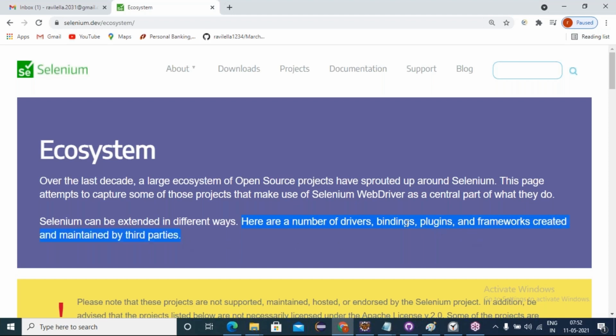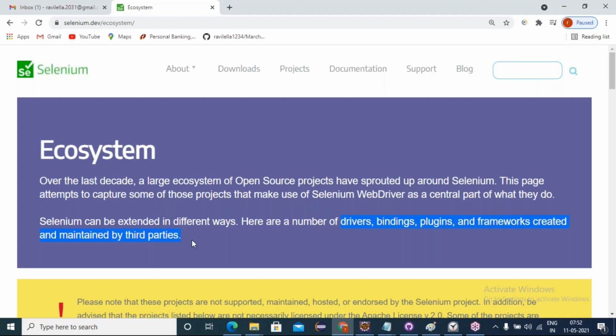Selenium itself doesn't have all these things. Everything is developed and maintained by third parties. Even Selenium will not have built-in reports. We have to generate the reports for test case steps using third-party tools like Extent Reports, third-party libraries. Understanding?